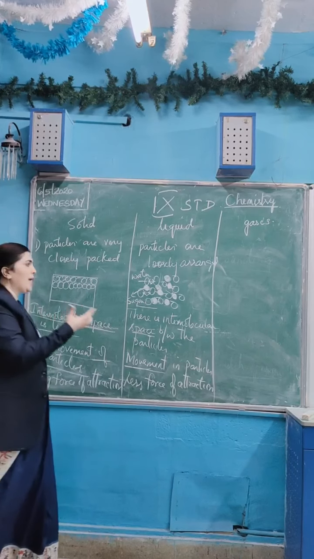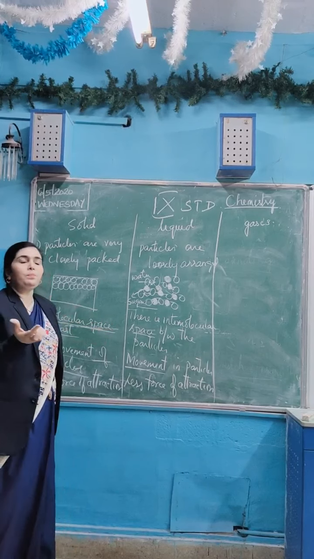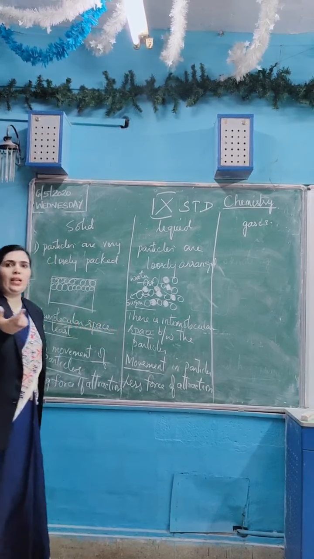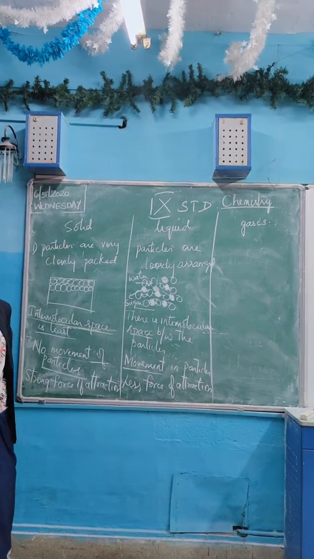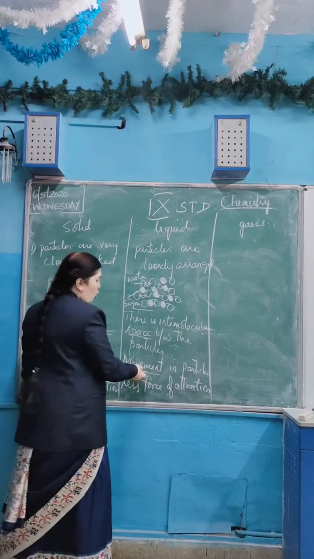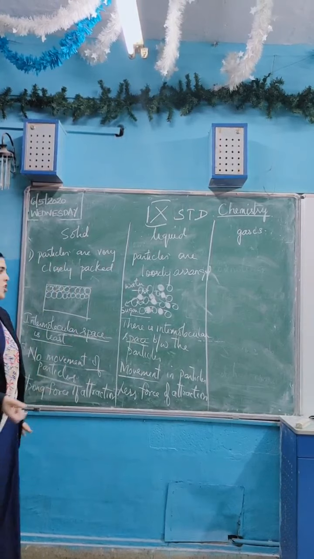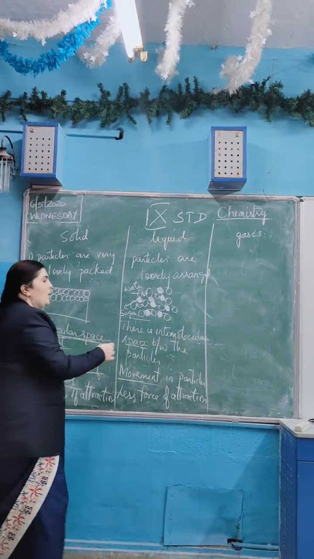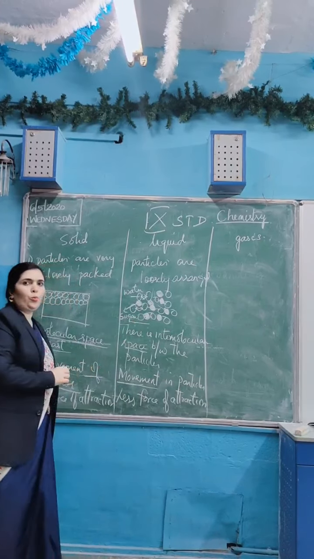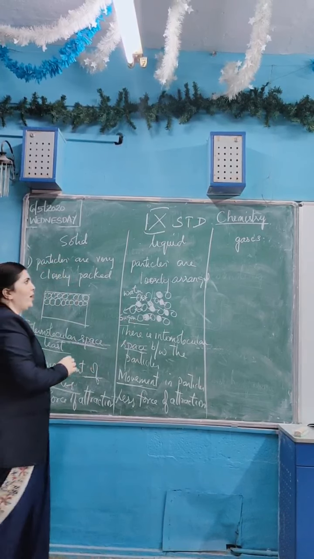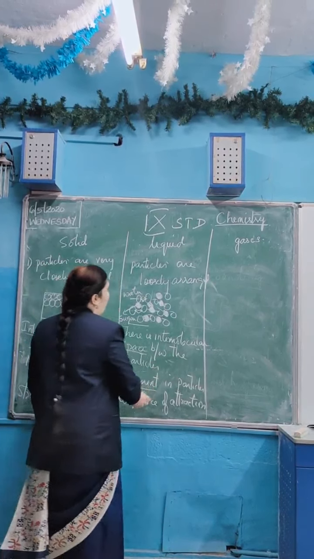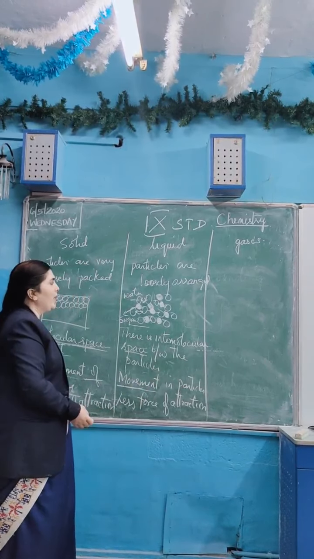If you put it in a glass, a tumbler, they get the shape of the tumbler. If you put it in a bowl, they get the shape of the bowl. So there is no definite shape for liquids, because they can acquire the shape of any container, but they have a definite volume. So that is about the particle arrangement in liquids.